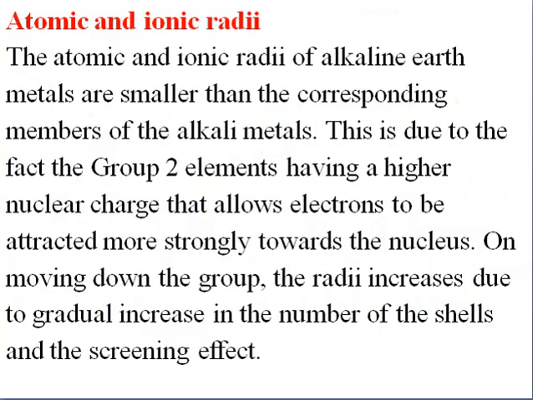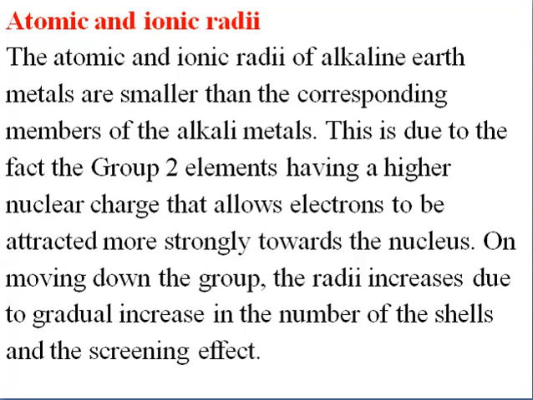Now let us go to the atomic and the ionic radii. If you compare the alkaline earth metals with the alkali metals, the size of the alkaline earth metals is smaller than that of the corresponding alkali metals. If you compare lithium and beryllium, the lithium size is bigger than the beryllium size. If you compare sodium and magnesium, the sodium size is bigger than the magnesium size. Why did this happen?